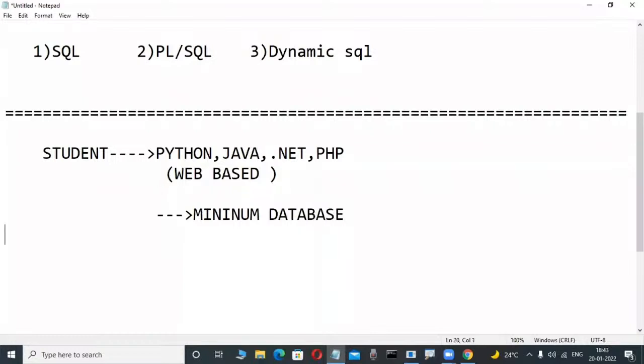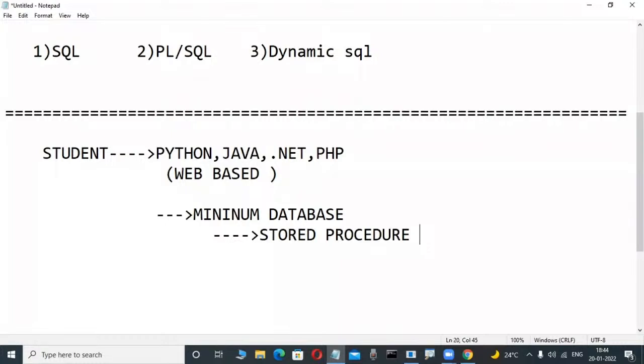In those databases, minimum knowledge means stored procedures is a concept that is regularly used. That's why when Java, .NET programmers attend interviews, so many people ask: write a query to display the highest salary employee, write a query to display the second highest salary employee, what is a join, write a query to delete duplicate rows from a table. Yes, so many predefined queries they ask.